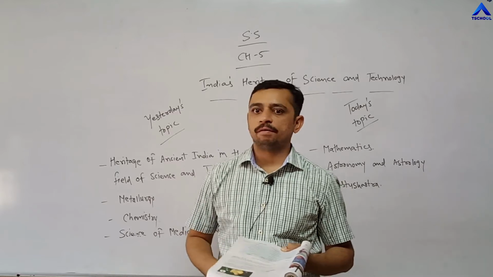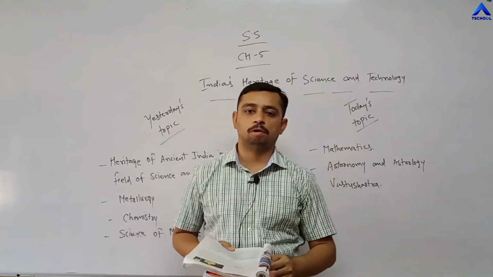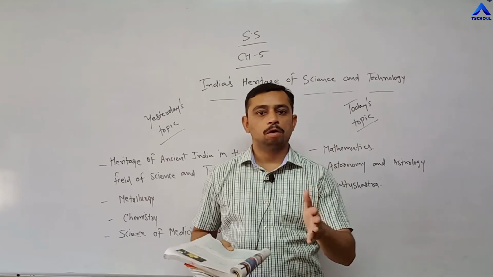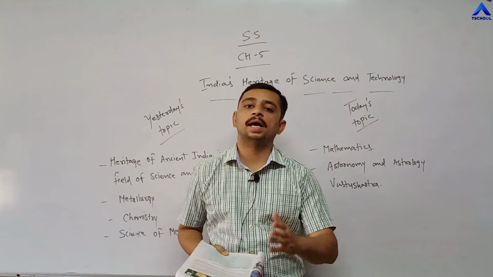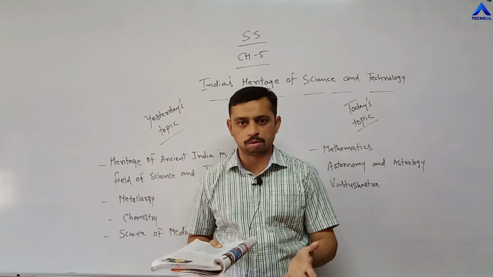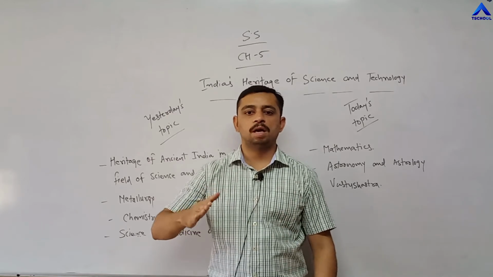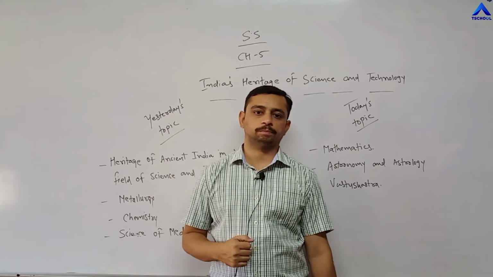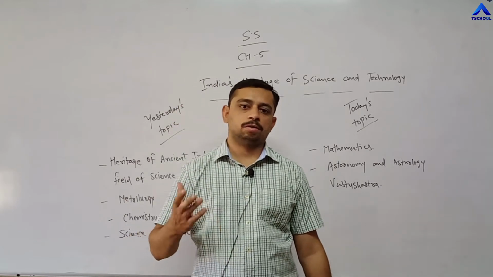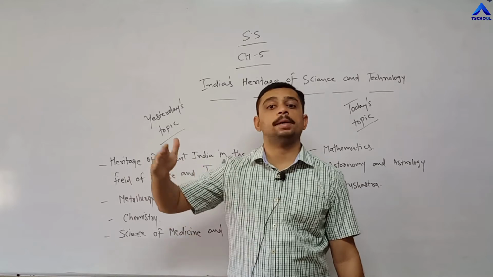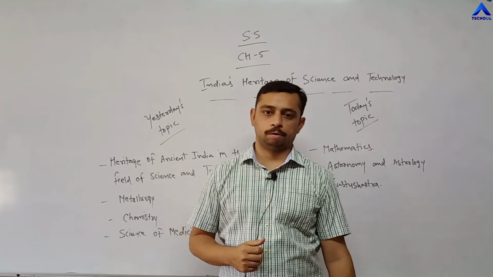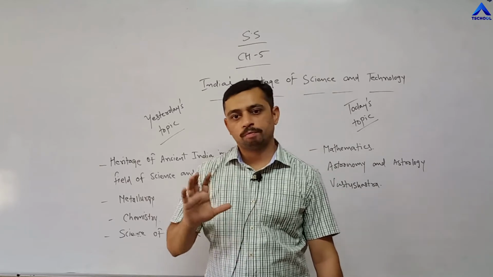Now you might have a question whether mathematics belongs to science or technology. Mathematics is a part of science. Why is it a part of science? Because maths works on certain principles, even science also. If it is talking about principles, that is rules and regulations, certain fundamental rules, then that is a part of science. So we can say that maths is a part of science. It is all related to rules and regulations, and in a systematic process, all the solutions are being developed.